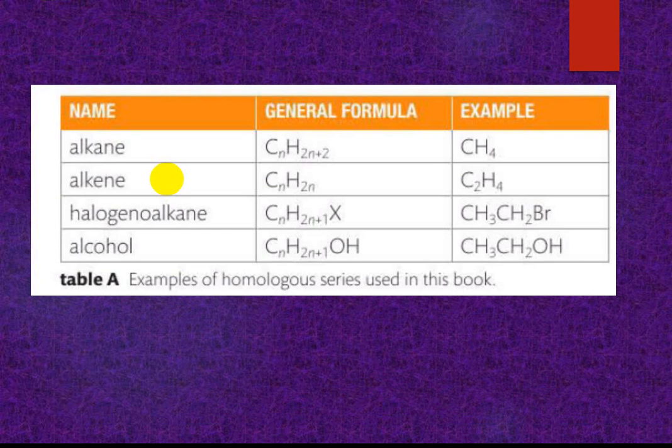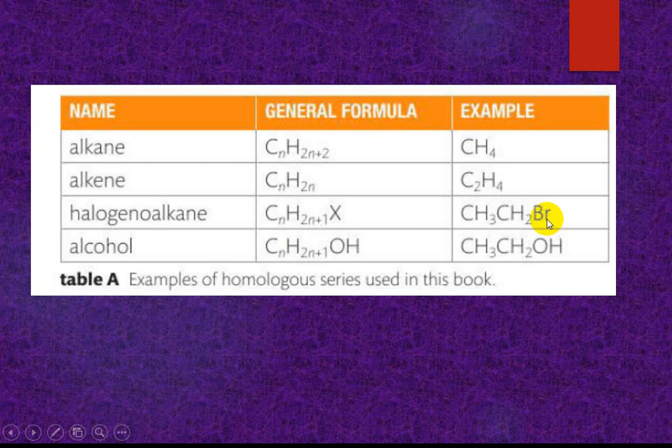Some general formulas are given. Alkane general formula is CnH2n+2, for example methane. Alkene, with a double bond, is CnH2n, for example C2H4. Halogen alkane is CnH2n+1X, where X means a halogen like fluorine, chlorine, bromine, iodine. Halogens and alkanes together are called halogen alkanes.